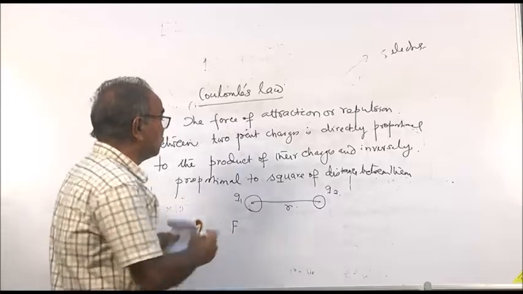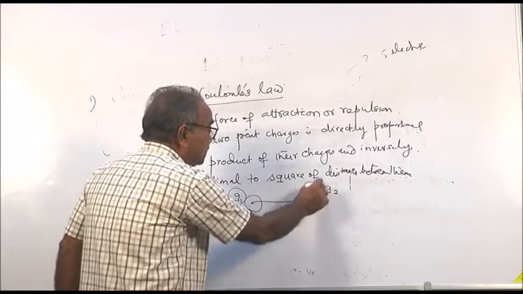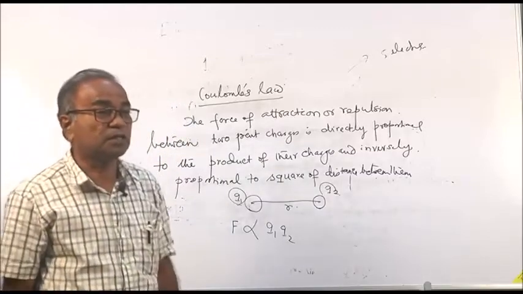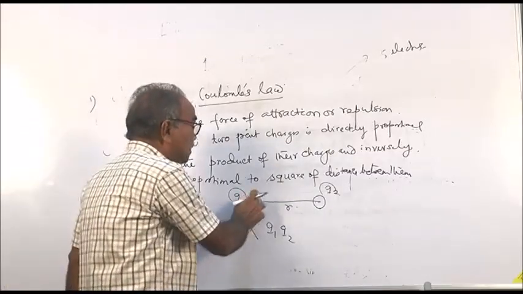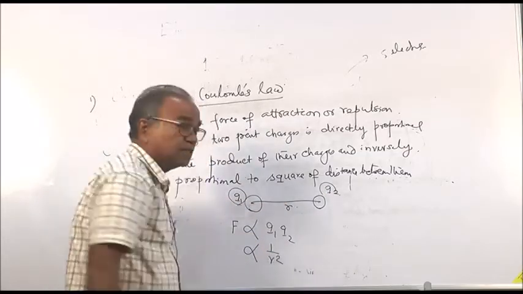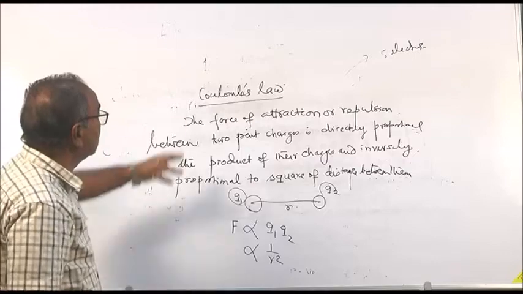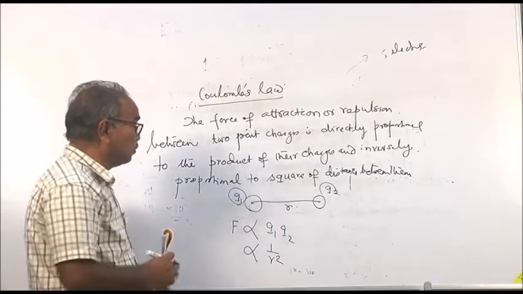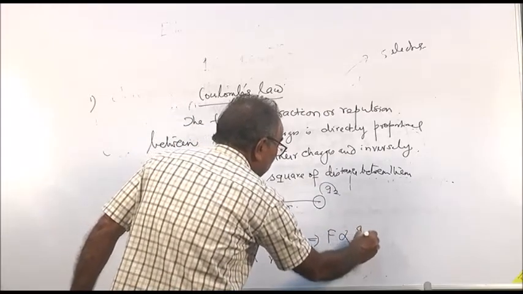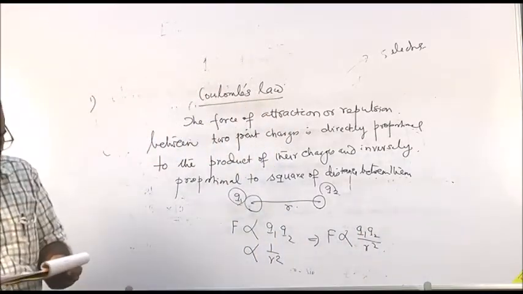The force between them is directly proportional to the product of the charges Q1 and Q2, and inversely proportional to the square of the distance r between their centers. So this is Coulomb's law. Combining them, F is directly proportional to Q1 Q2 by r square.